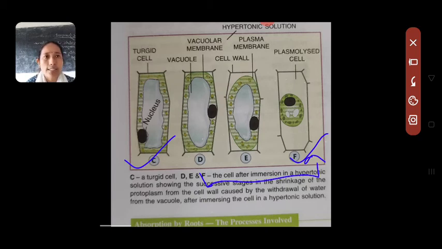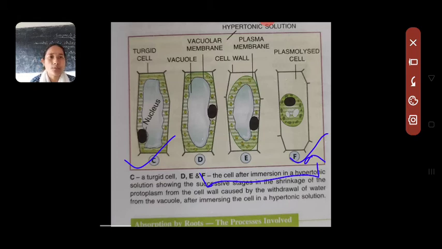This condition is known as plasmolysis, when the complete shrinkage of the cell takes place whenever the cell is placed in a hypotonic solution. This is also referred to as flaccidity, and the state in which this cell is, is referred to as flaccid.